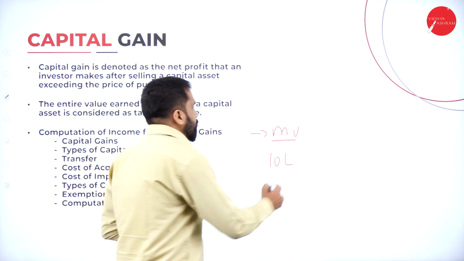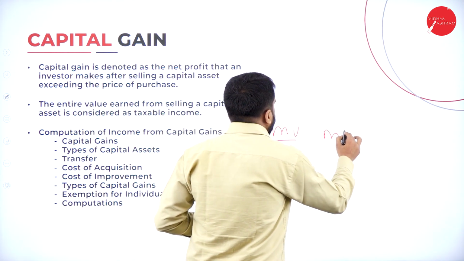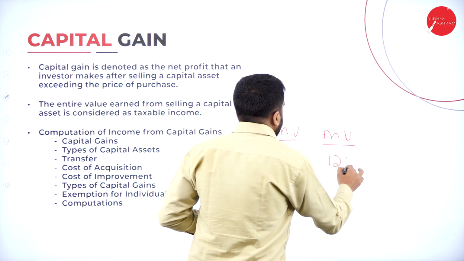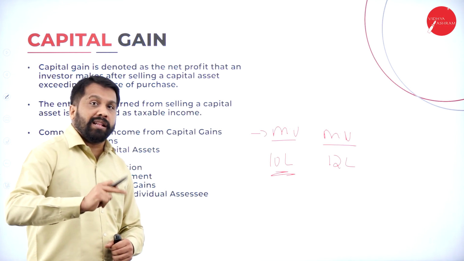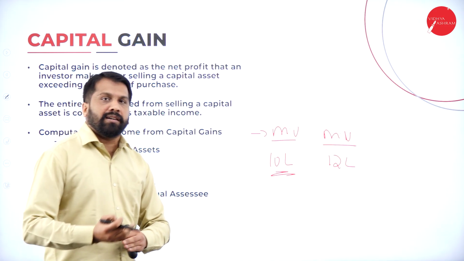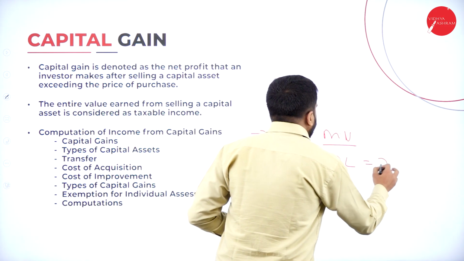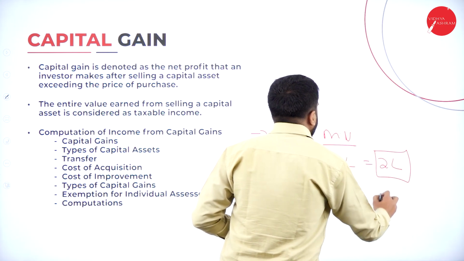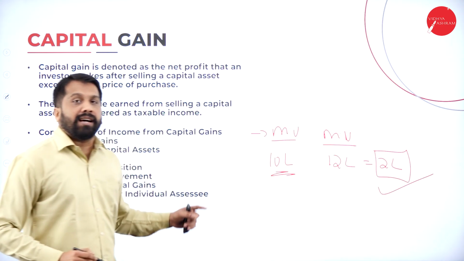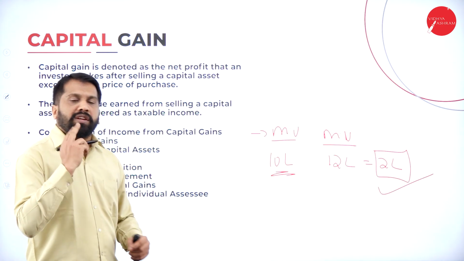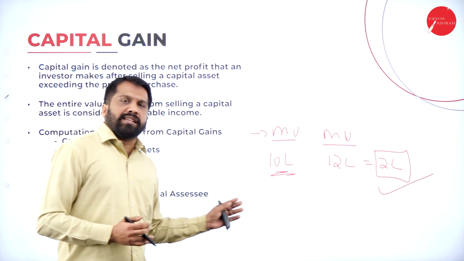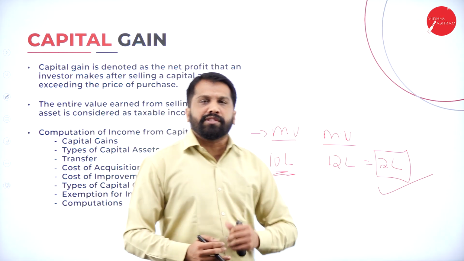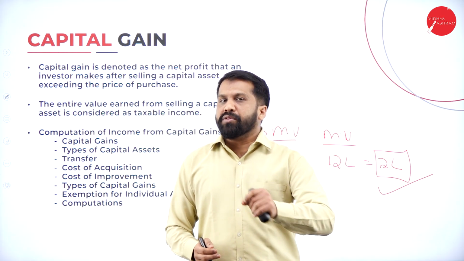You are selling this motor vehicle at a price of 12 lakh. What is the extra? The 2 lakh extra or addition, we call it capital gain. Whether it is long term or short term, I'll explain while doing the particular topic called capital gain.